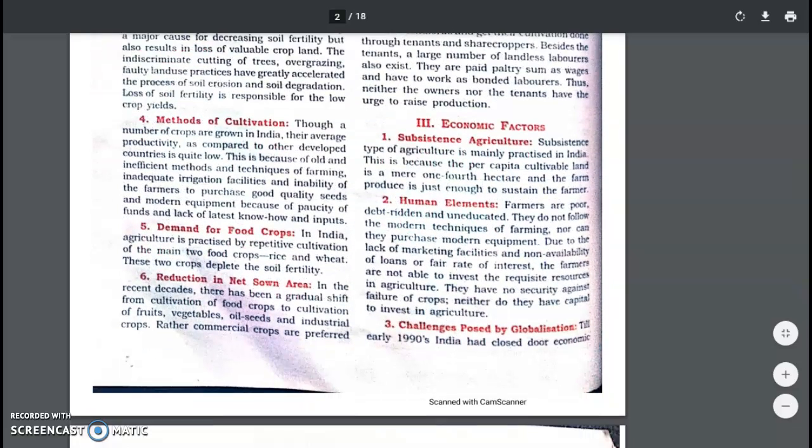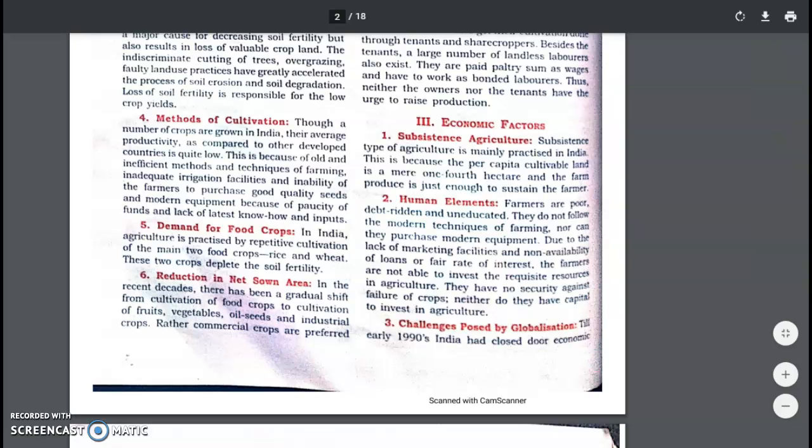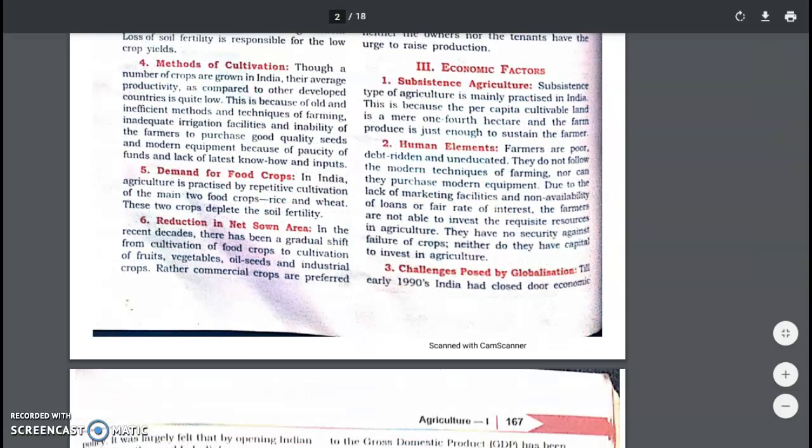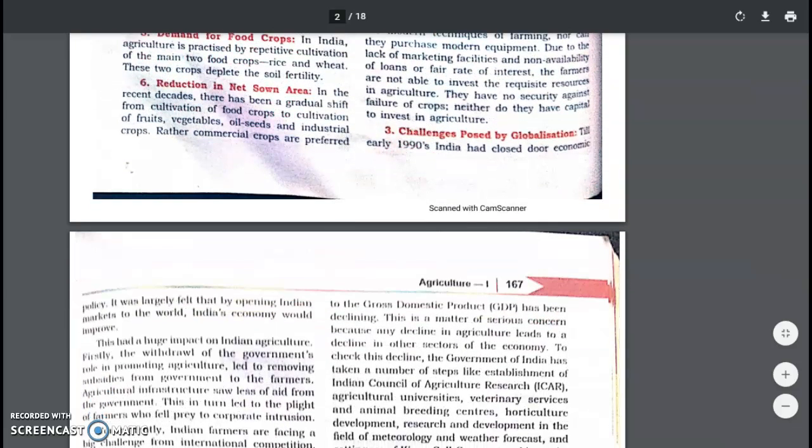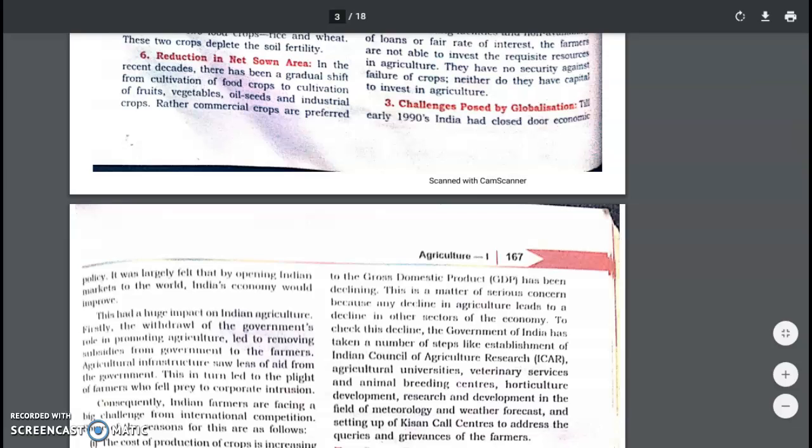The farmers are poor, they are debt ridden, they are uneducated, they do not use modern equipment, and the unavailability of loans makes them lose interest in agriculture. Then there are the challenges posed by globalization. We all know that the economy has changed slowly and gradually depending on the political scenario as well as the market of the world.